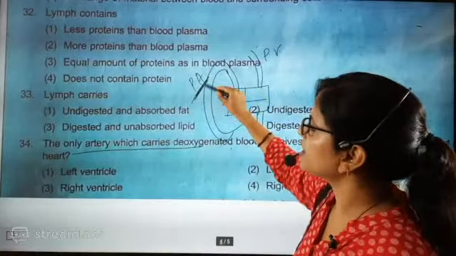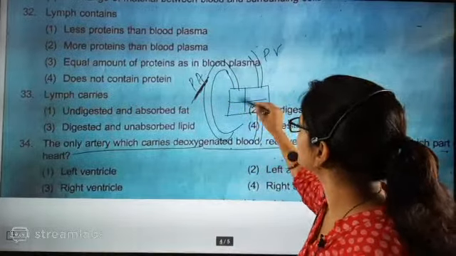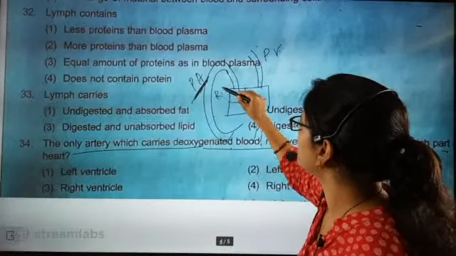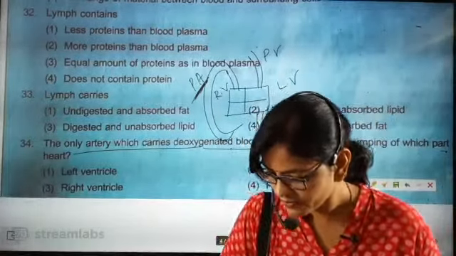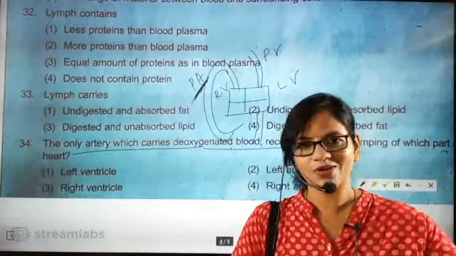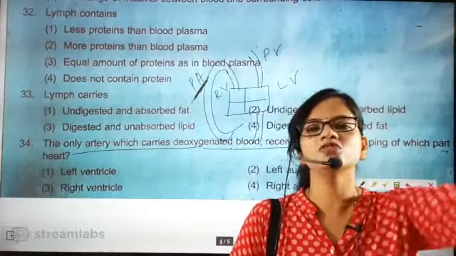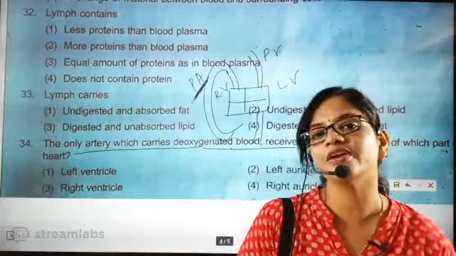So this pulmonary artery is carrying what? Deoxygenated blood. So that means the pulmonary artery gives to the right ventricle or left ventricle? Now tell me what will be the answer. The pulmonary vein is going to go to the left side beta, and it will be connected to the left ventricle.